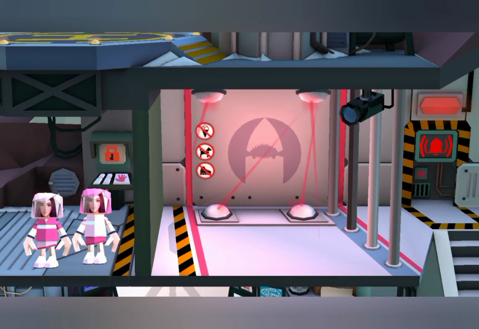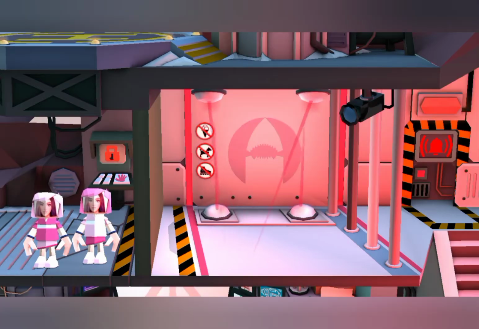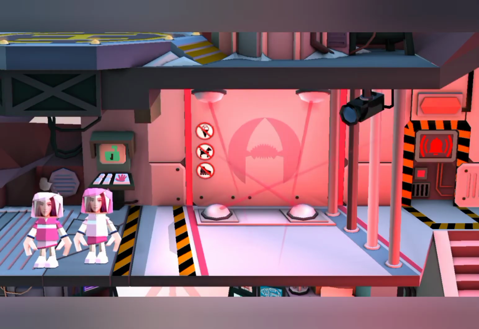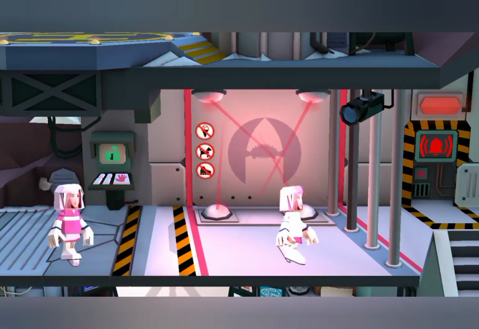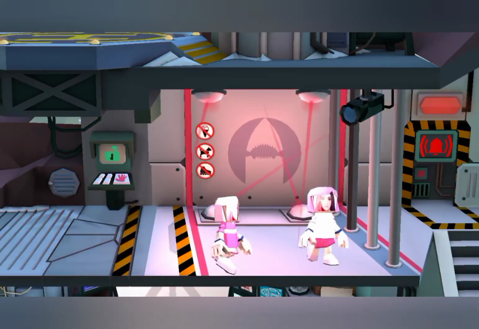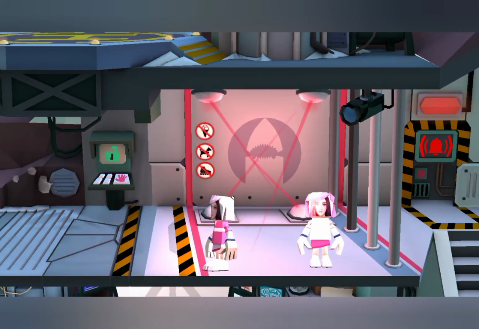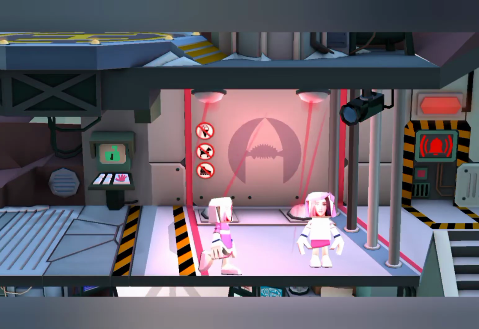Let me open this door so we can get inside, Sarah. Yes, just step there. All right, let's go. It's much better now, don't you think? Yes, for sure.